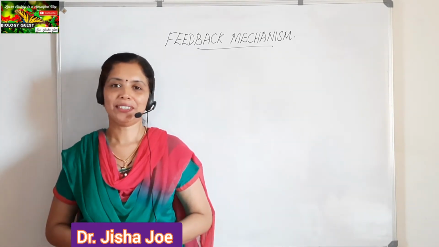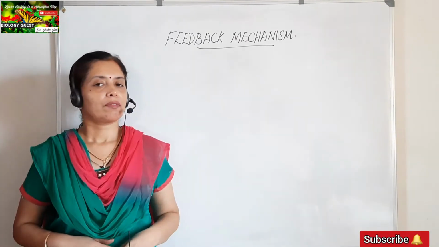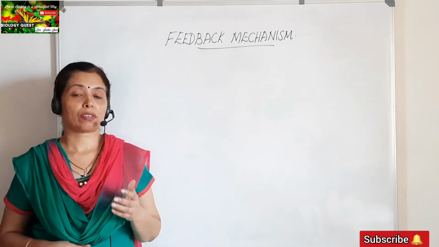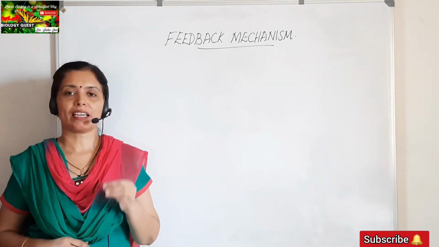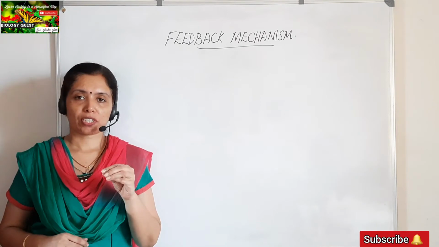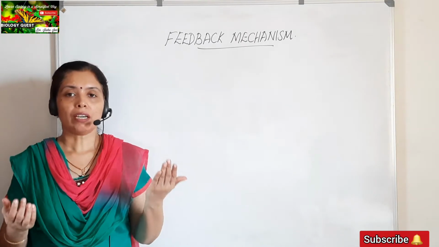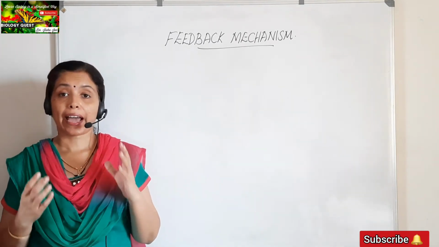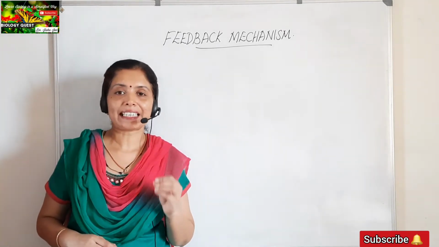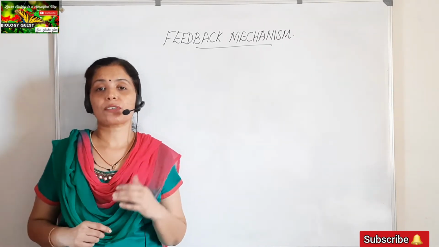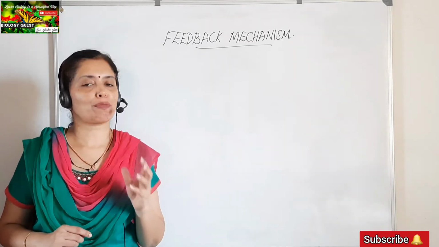I'm Dr. Jisha Joe. In this session, we shall discuss the feedback mechanism. We have already seen what hormones are. Hormones are chemical substances which are secreted in trace amounts by the endocrine glands, and these substances are poured directly into the bloodstream and transported to different parts of the body through the blood, and their action is on specific target organs. Secretions of the endocrine glands are called hormones, and we have also seen that these hormones are secreted in very minute amounts.